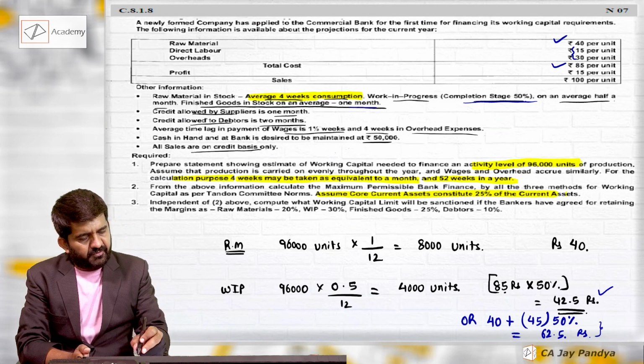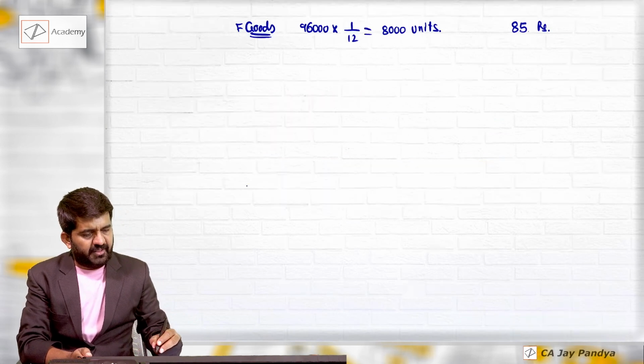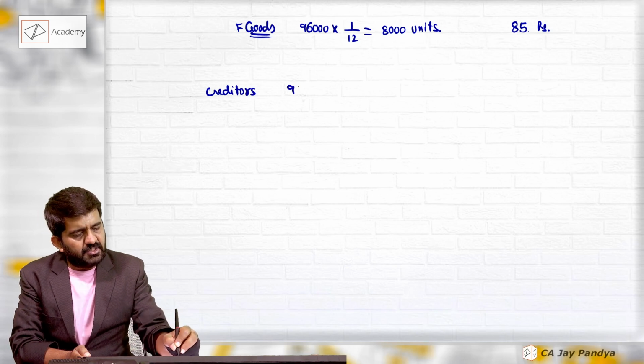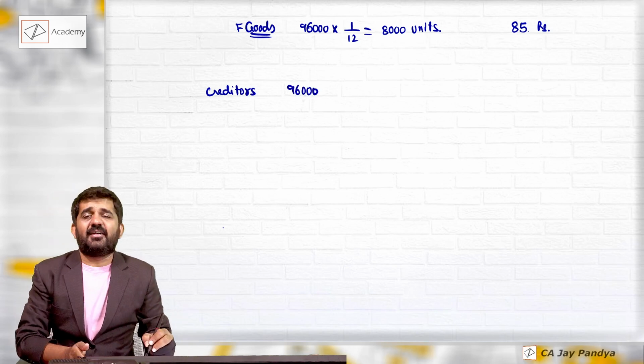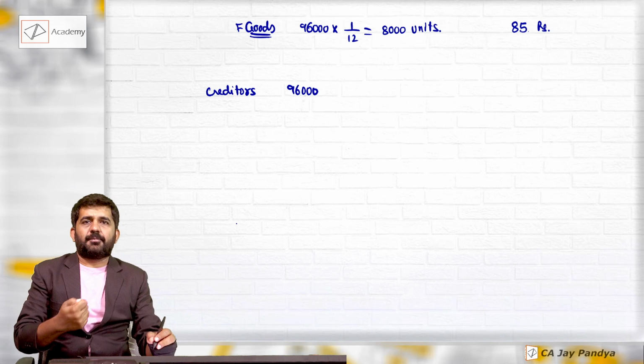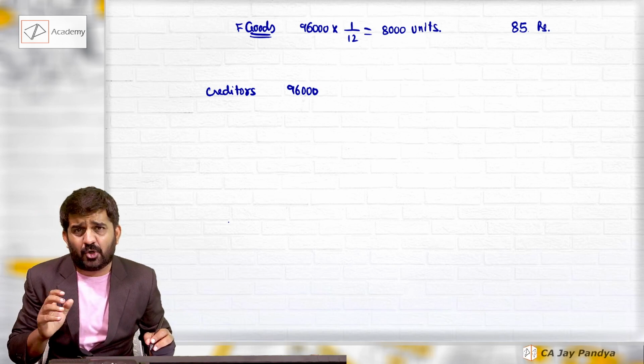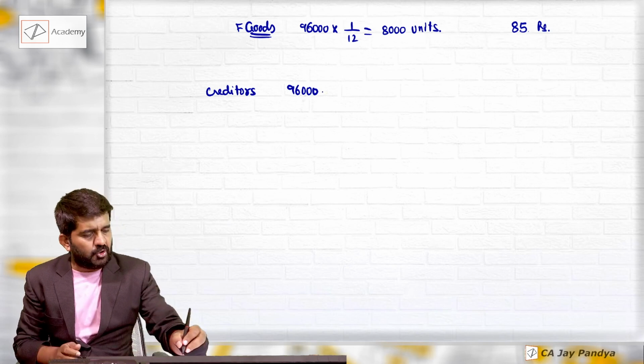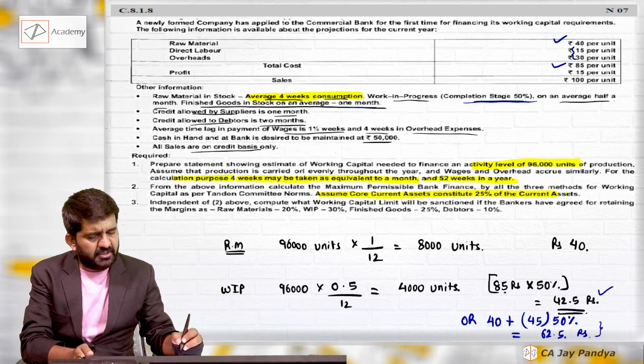I can go ahead with credit allowed by supplier is 1 month. Creditors, again I can do some juggling and find out how many goods are purchased, but in absence of opening stock and closing stock, you should always take 96,000 units.